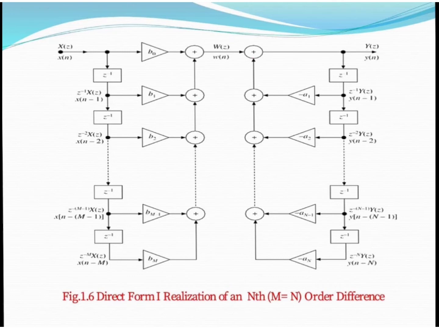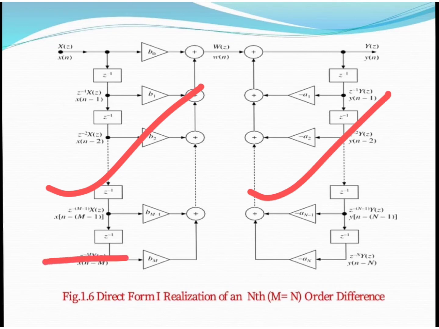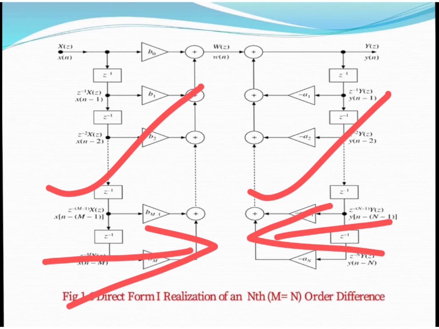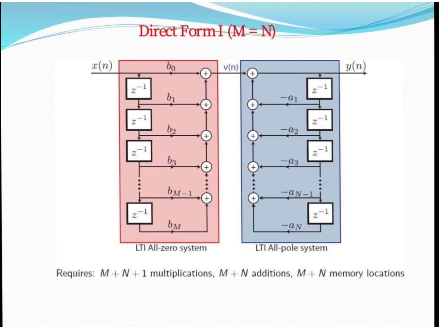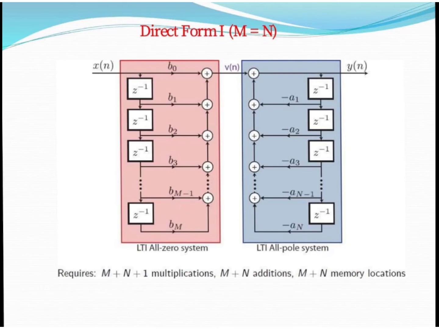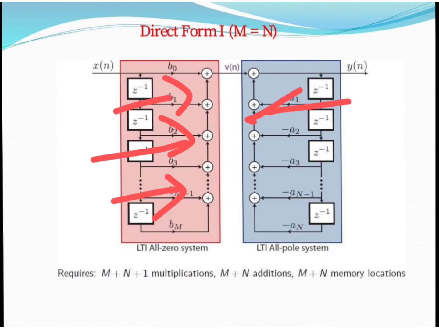First we implement zeros and then poles, and the zeros path is always forward and the pole path is always in the feedback. Now this is also one of the diagrams. In a similar way, first of all we draw the zeros, and here we can draw our poles in the direct form one structure.